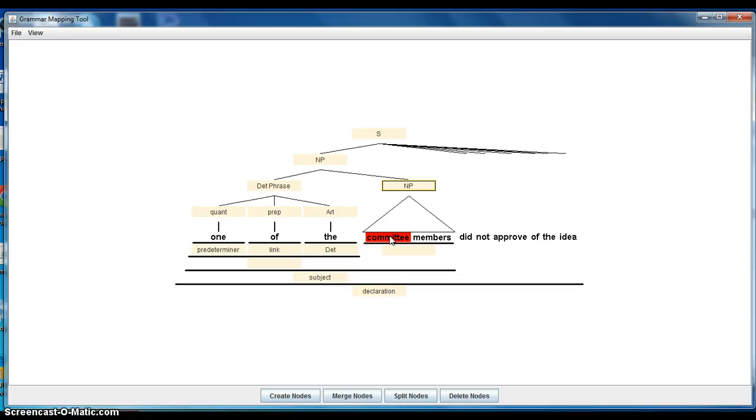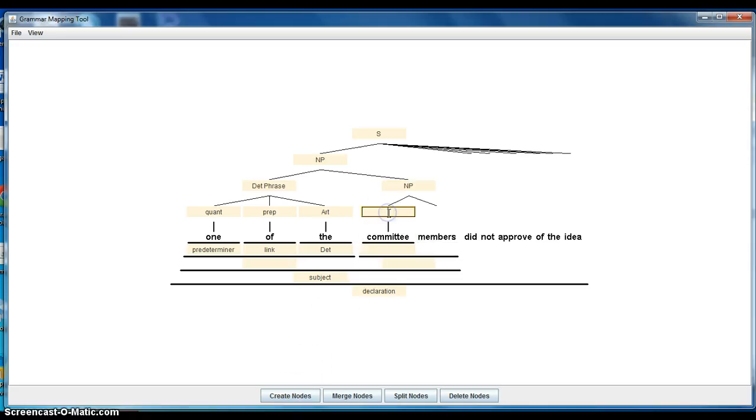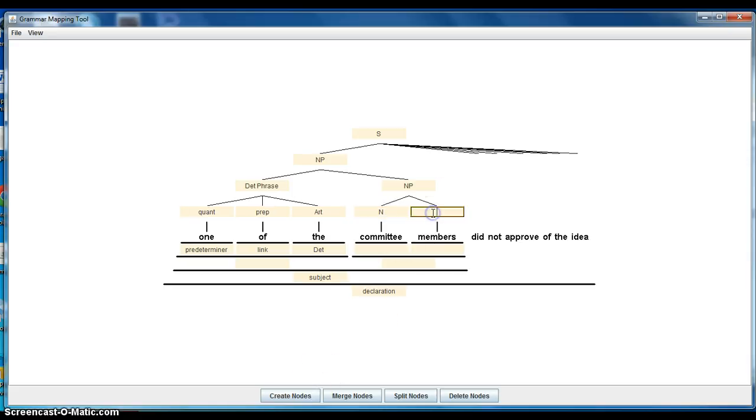So what we have here is really an N and an N. And committee looks like it modifies members. And members looks like it's the subject of the sentence because it's the head of the whole clause. And so down here, committee members again is the subject of the sentence.